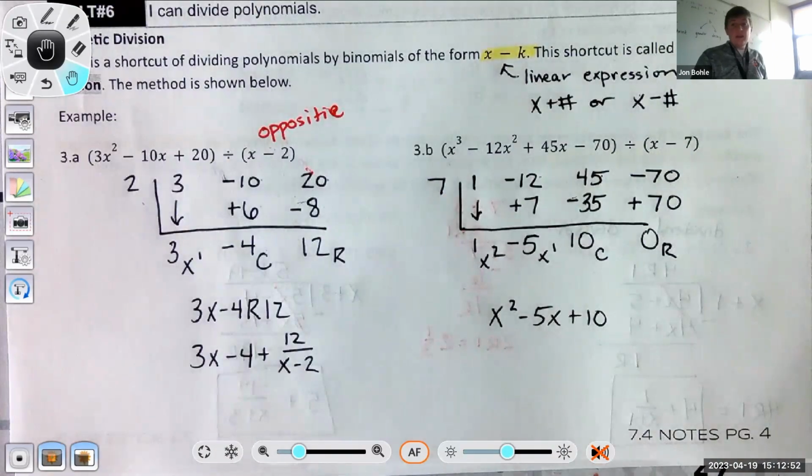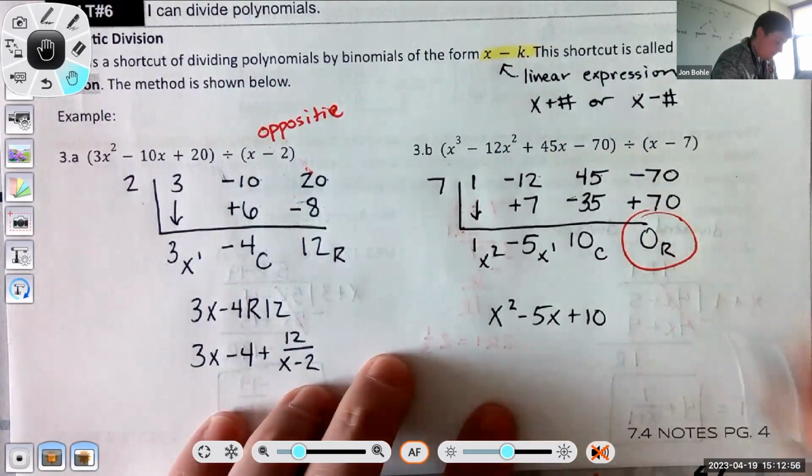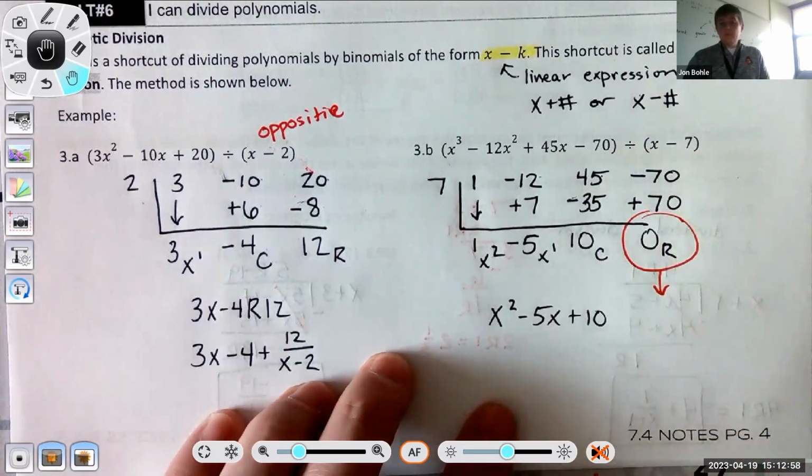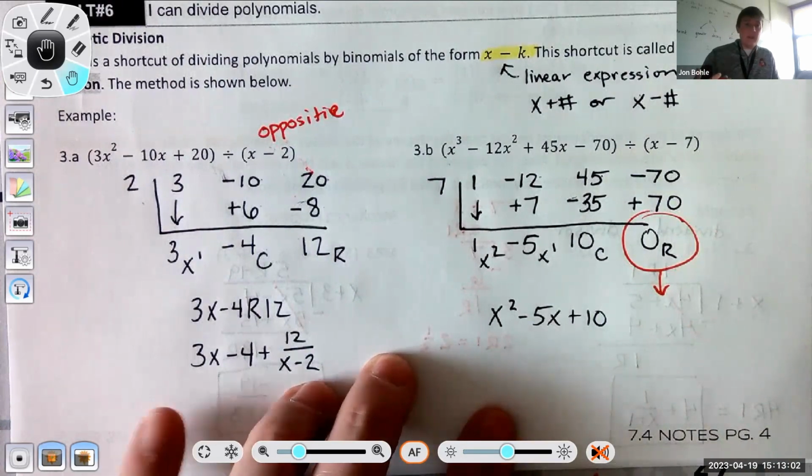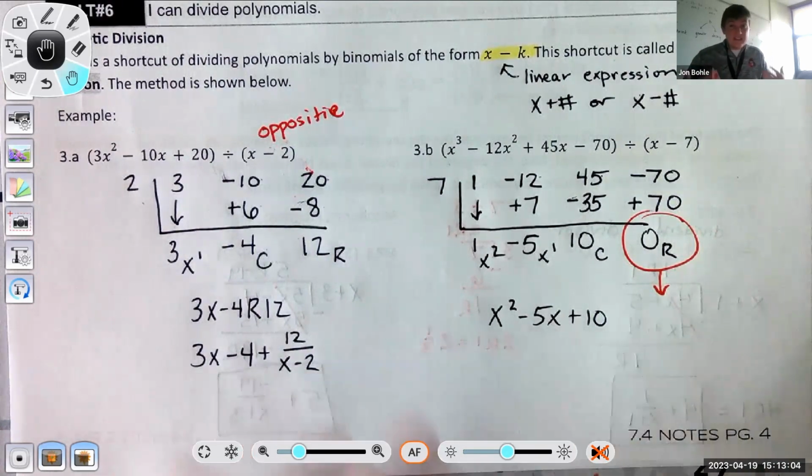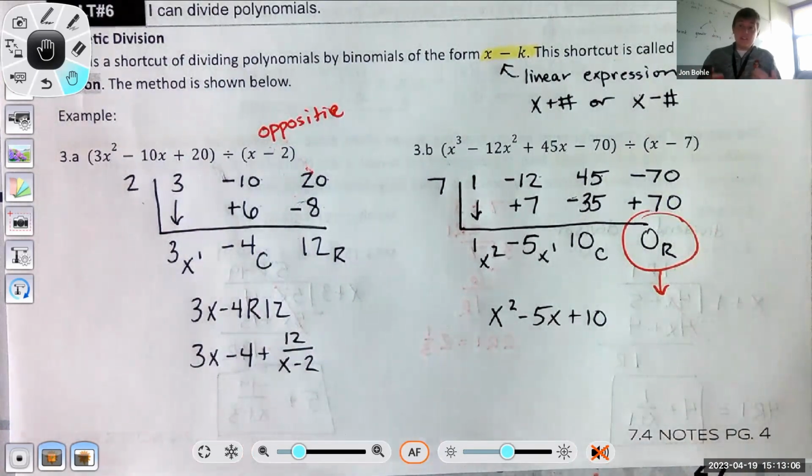Okay. One thing that I would like to talk about is this here. When the remainder is 0, like we talked about at the beginning, when you divide one number by another and the remainder is 0, that means it divides evenly into it. Imagine me taking 6 and dividing it by 3. I get 2 with no remainder. That means 3 divides evenly into 6.